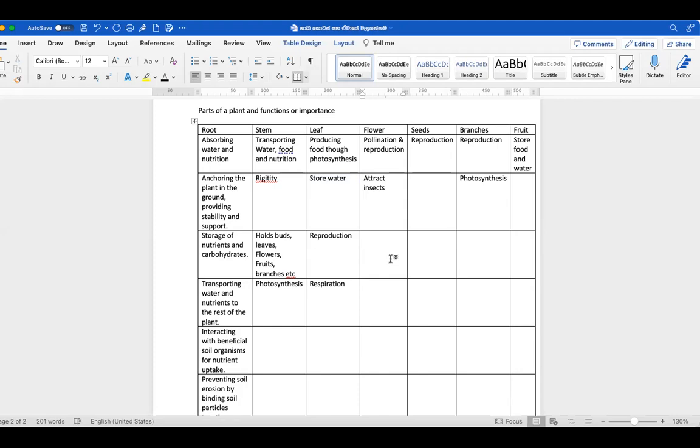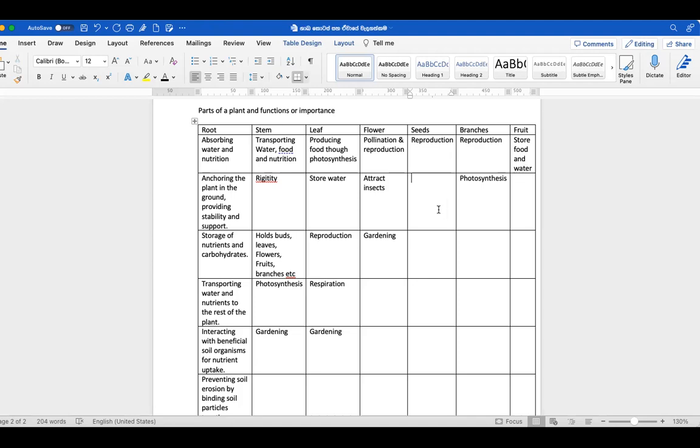Leaves also we are using for gardening. Stem also for gardening. Seeds, branches, fruits, yes, reproduction.